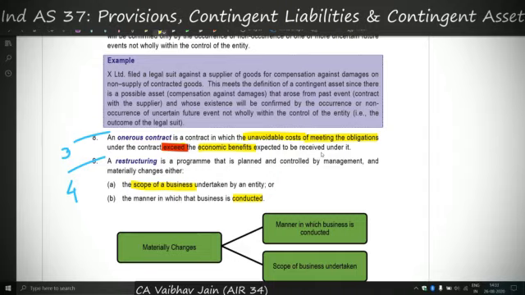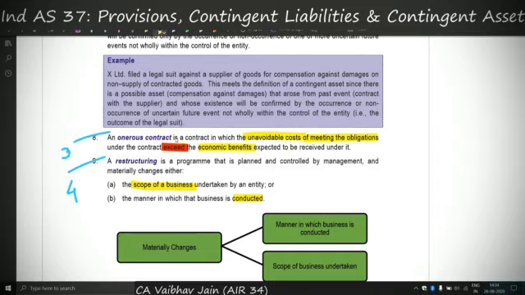If we both enter into a contract and I'm going to sell you my phone for, let's say, 15,000 rupees, and I put a penalty such that if you do not buy the phone from me at the specified date, you will have to pay a penalty of 18,000 rupees. This is a very easy example of an onerous contract, whereby the unavoidable cost of meeting the obligation is 18,000 rupees, and if you perform the obligation, the economic benefit you receive is only 15,000 rupees. That is, the cost is higher than the benefit, and therefore it is an onerous contract.